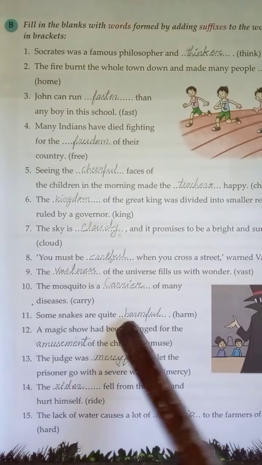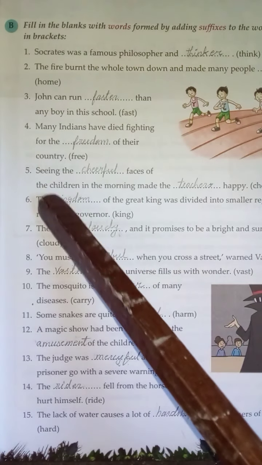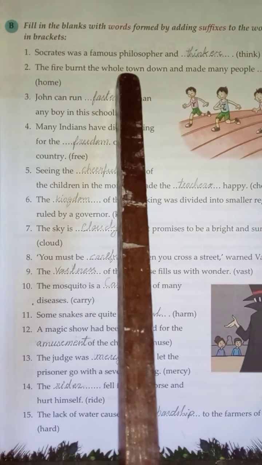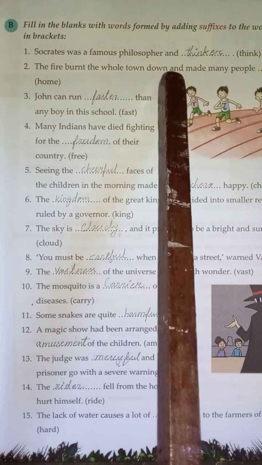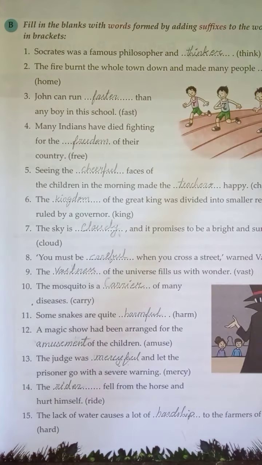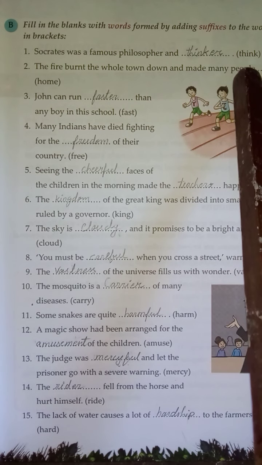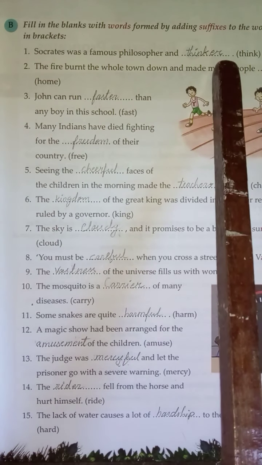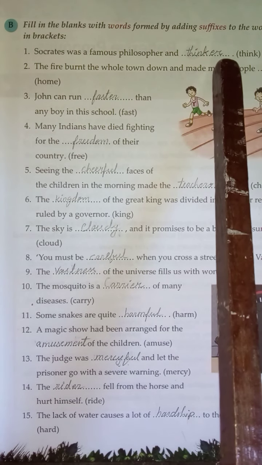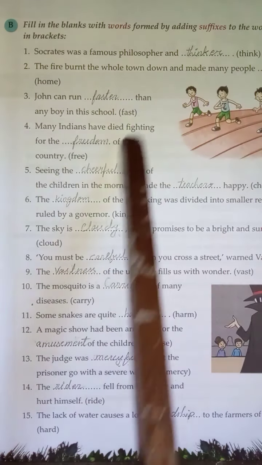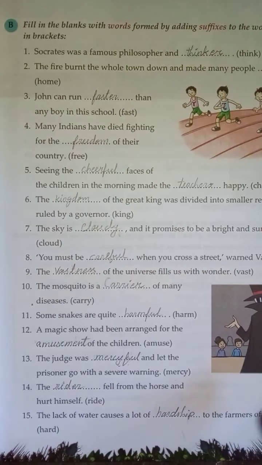Children, you can see page number 25, some sentences are given here. Point number 1: Socrates was a famous philosopher and thinker. Think means sochna, and if you add er, that is thinker, a sochne wala. That is one example I have given, and you try to complete this page number 25 work. Thank you class. Thank you very much.